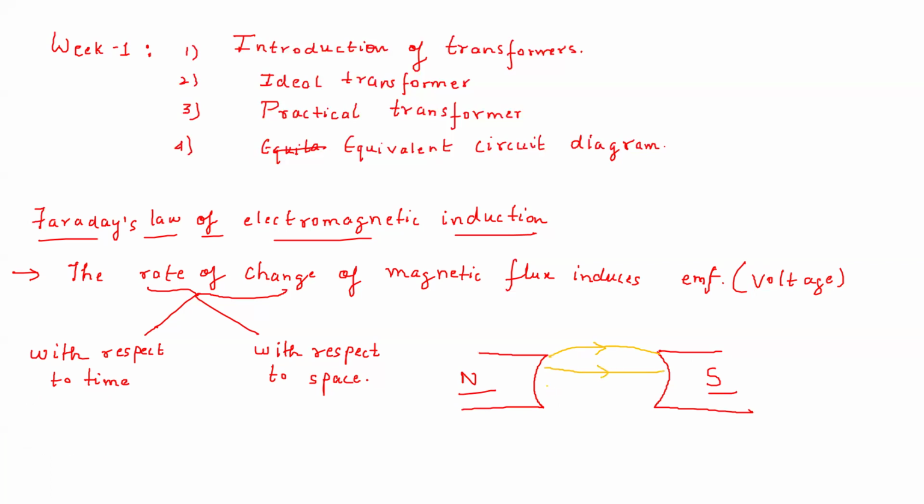So these are the magnetic field lines. Now suppose you have an electric conductor in this magnetic field. Let us suppose I have the conductor like this, and this terminal will be coming out.